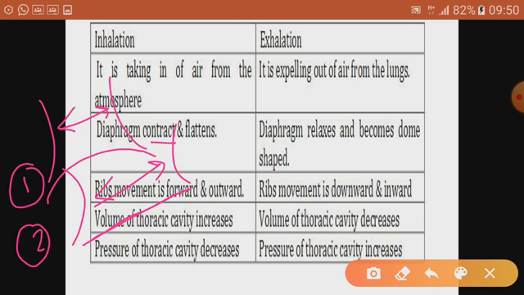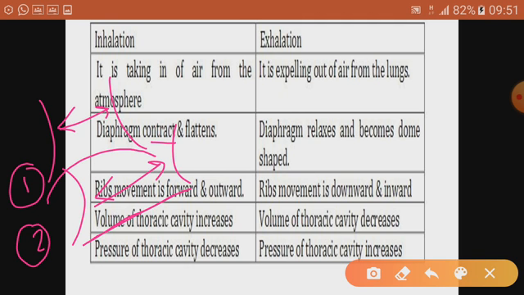So the volume of the chest cavity increases. When the volume of the chest cavity increases, air pressure inside the lungs decreases, and air from outside rushes inside, because the pressure inside the thoracic cavity decreases.